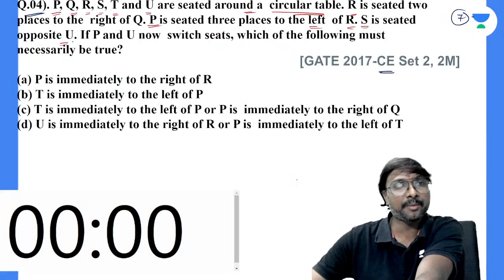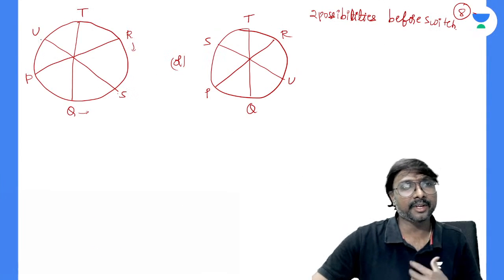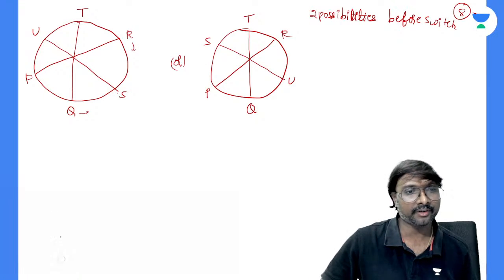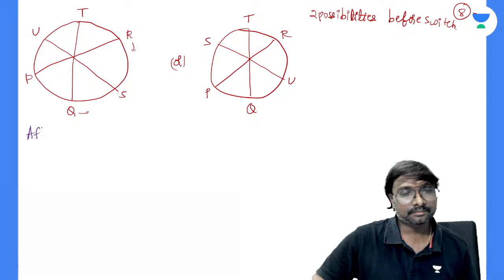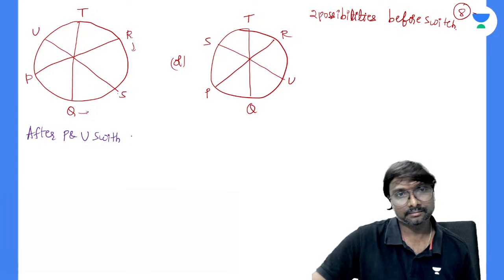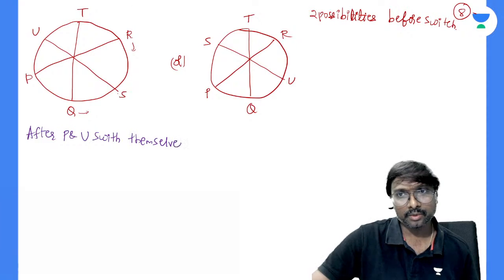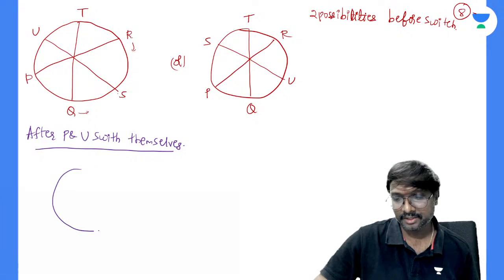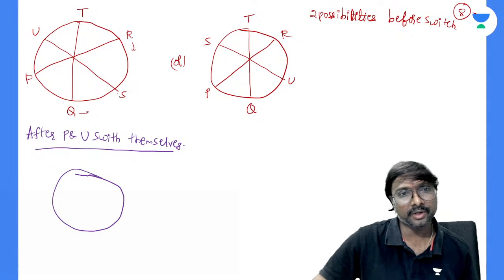Now after that what happens? P and U are switching their seats. Whenever P and U are switching their seats, what will happen? Only P and U are switching, and Q is not switching.